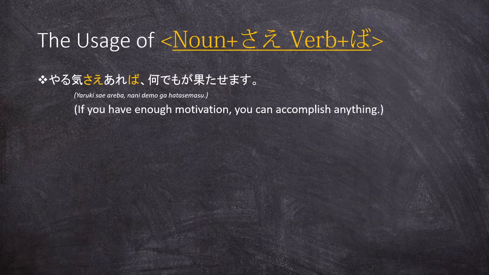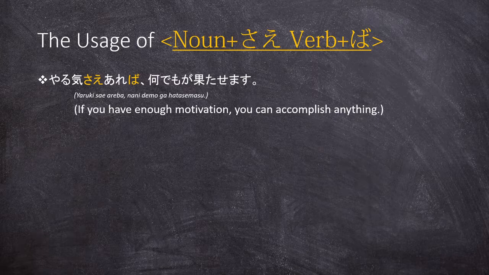And here we are saying that you need to have enough motivation. And motivation here, as the noun, is being highlighted with sae, fulfilling that role of the first part of the big condition, and the element that is fulfilling the second part of that big condition is the verb to have, but changed in its ba conditional form.